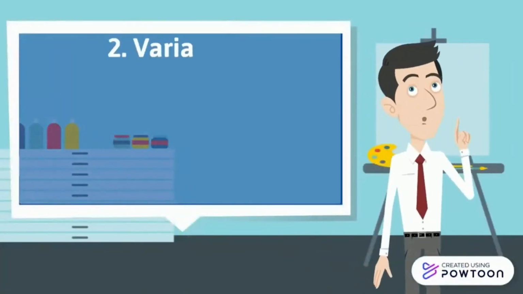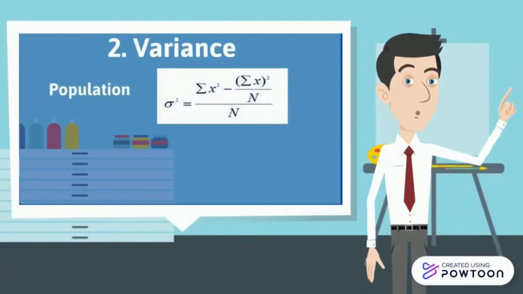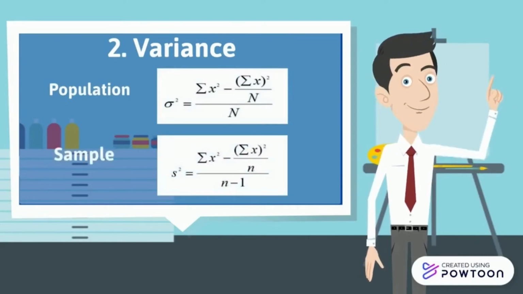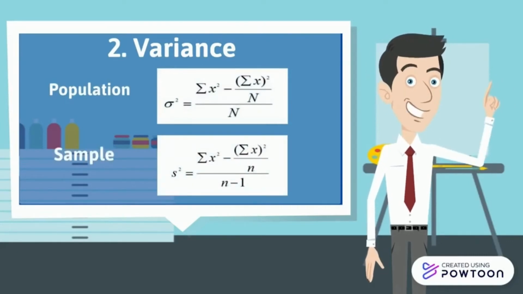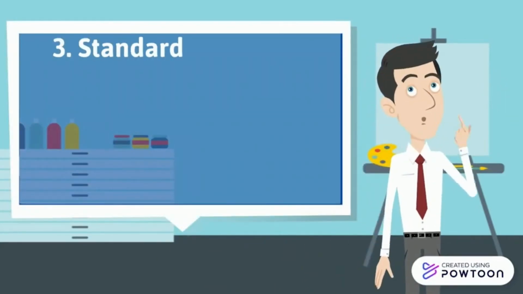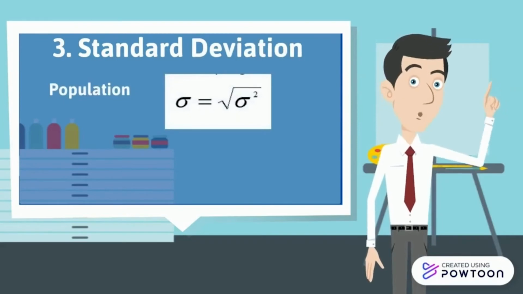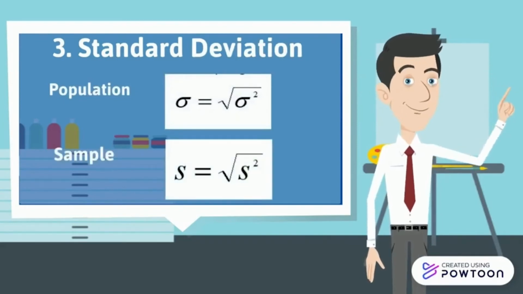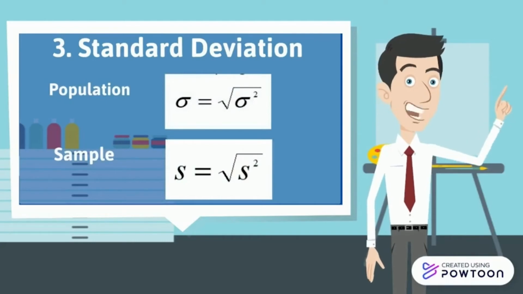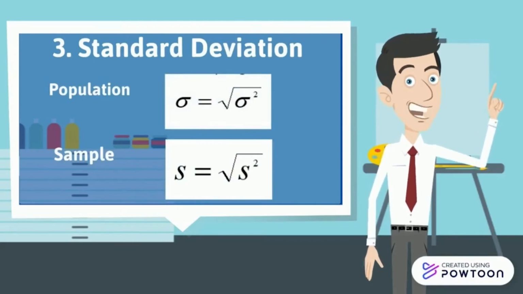Second is variance. There are two types of variance. First is population and second is sample. In sample, the value needs to be divided by n minus 1. Third is standard deviation. The standard deviation also has two types. First is population and second is sample. Both formulas are quite the same.